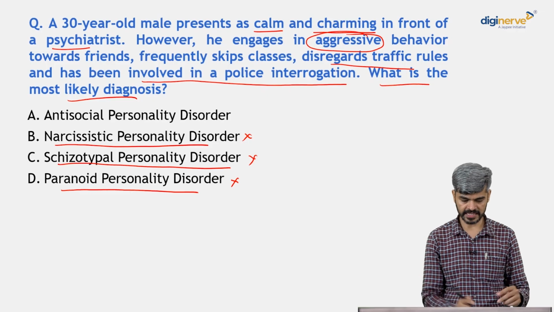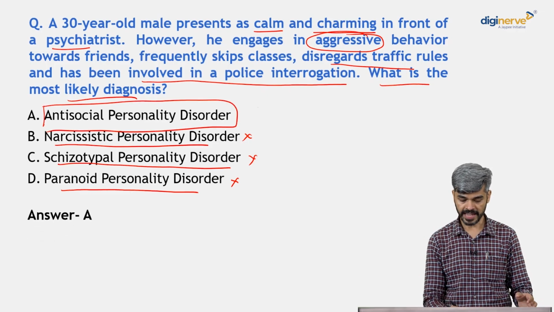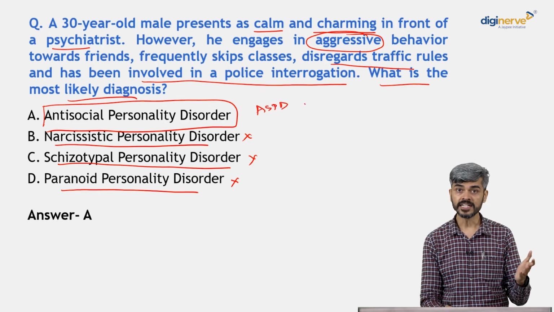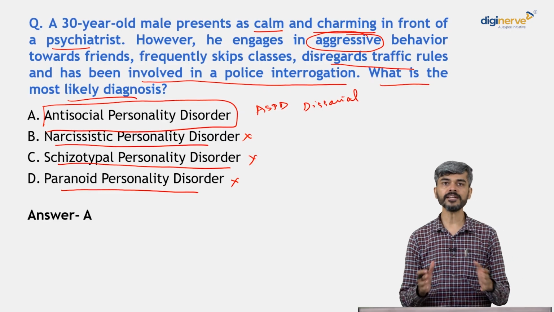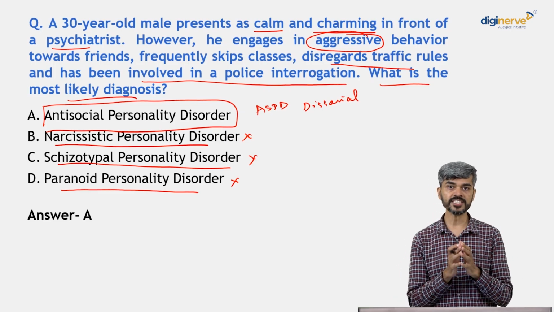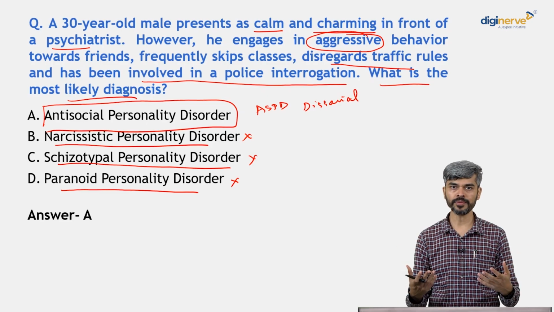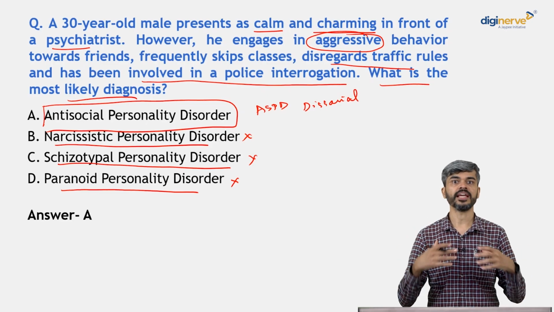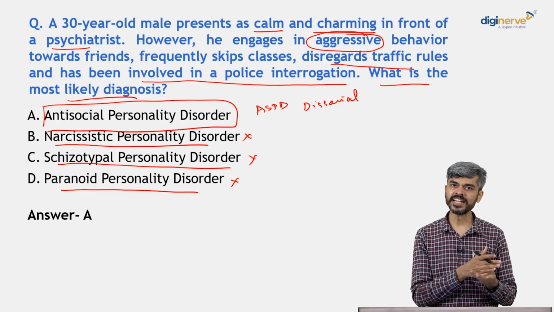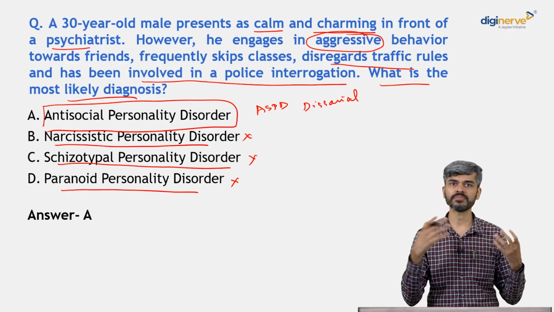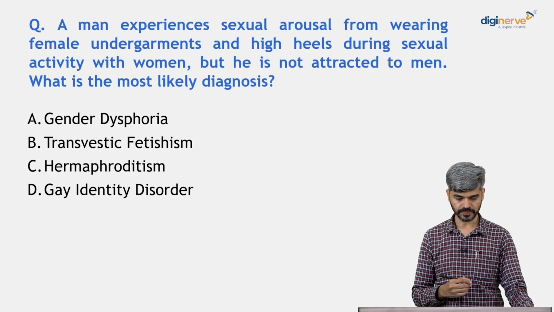But our case is close to an antisocial personality disorder, right? ASPD, or the other name is dissocial personality disorder, right? In this personality, there are impulsive, aggressive behaviors, lack of empathy, right? In relationships, they are very emotionally cold, right? They can be manipulative, they can break rules, they can end up in a lot of legal problems because of fights, because of stealing, lying, and all sorts of legal problems, right? So the answer is A.